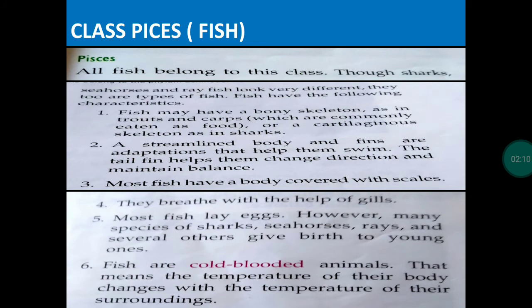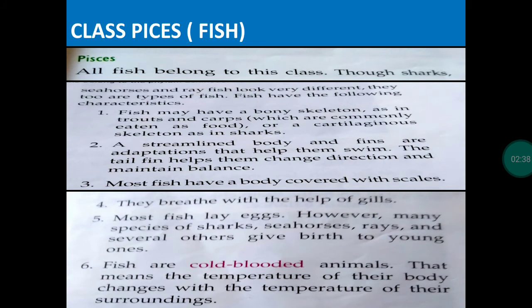They have a streamlined body, pointed at the ends, spindle shaped. Fins are adaptations that help them swim. The tail fin helps them change direction and maintain balance. Most fish have a body covered with scales.